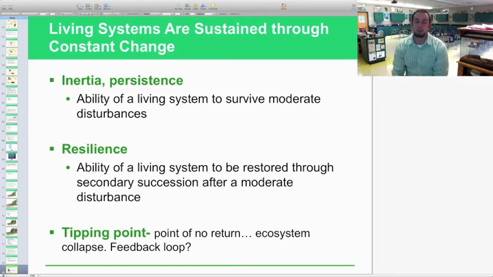And finally, the last one is tipping point. This is the point of no return, where an ecosystem literally collapses. What type of feedback loop would this be? I want you to answer this when you watch this the next day. See if you can tell me what type of feedback loop it would be if there was a point of no return. Think about that. What is that tipping point? How does that coincide with either a positive feedback loop or a negative feedback loop that we learned about way back in Chapter 1? See if you can tell me that during class tomorrow.